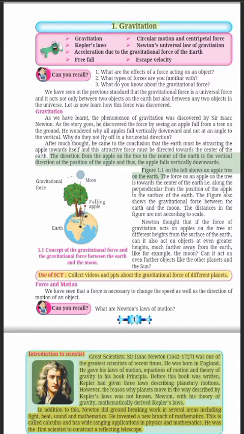The direction from the apple on the tree to the center of the Earth is the vertical direction at the position of the apple, and thus, the apple falls vertically downwards. Figure 1.1 on the left shows an apple tree on the Earth. The force on an apple on the tree is towards the center of the Earth, i.e., along the perpendicular from the position of the apple to the surface of the Earth.